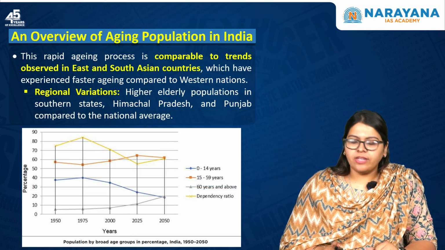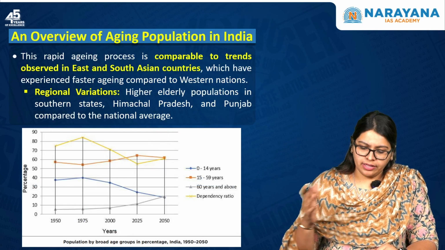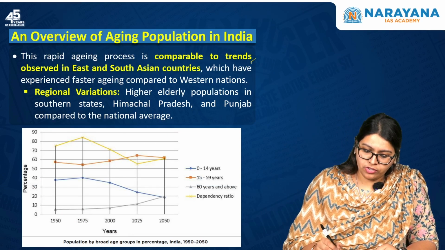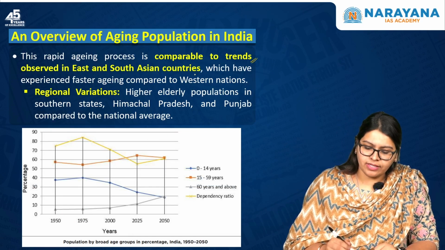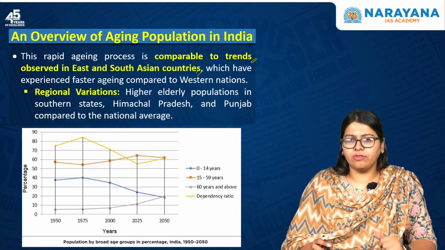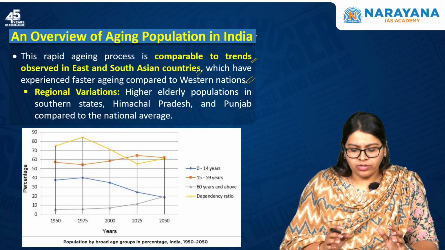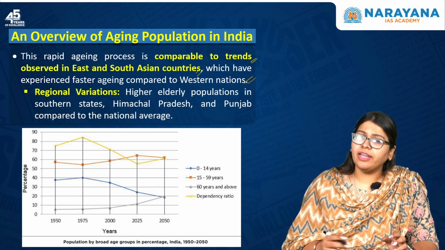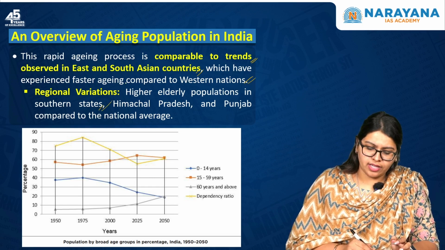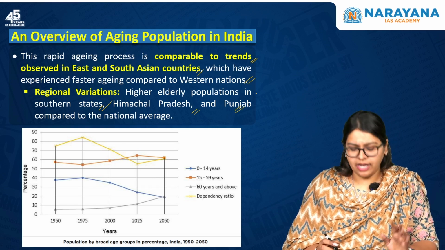Now, if you look at the rapid aging process and compare it to other countries, it is comparable to the trends observed in East as well as Southeast Asian countries, which have experienced faster aging compared to the Western nations. And also, within India, there are regional variations, with higher elderly population concentration in southern states and also in Himachal Pradesh and Punjab compared to the national average.